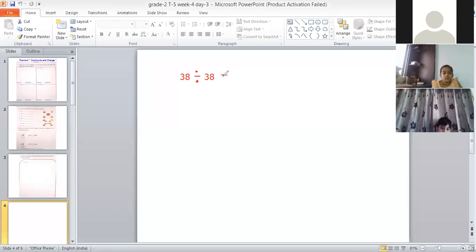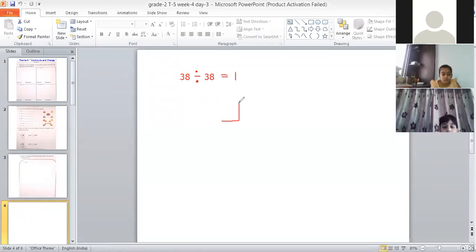Now, whenever you are dividing a number by itself, you will always get the answer 1. You can look at your screen, 38 divided by 38, you will get answer 1. Now let us see how.